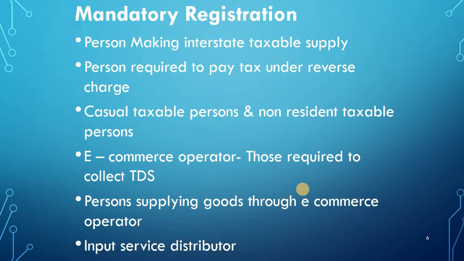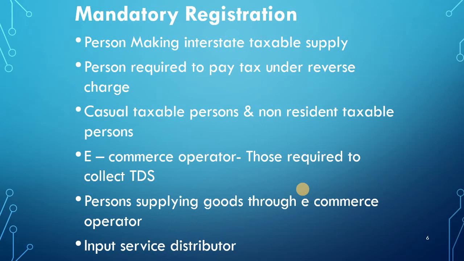Then input service distributor. An input service distributor is the person who issues the invoices for the service rendered for the branches. For example, if there is a head office in Bangalore and it has two branches in Chennai and Mumbai, the head office maintains all the software related issues of the branches.